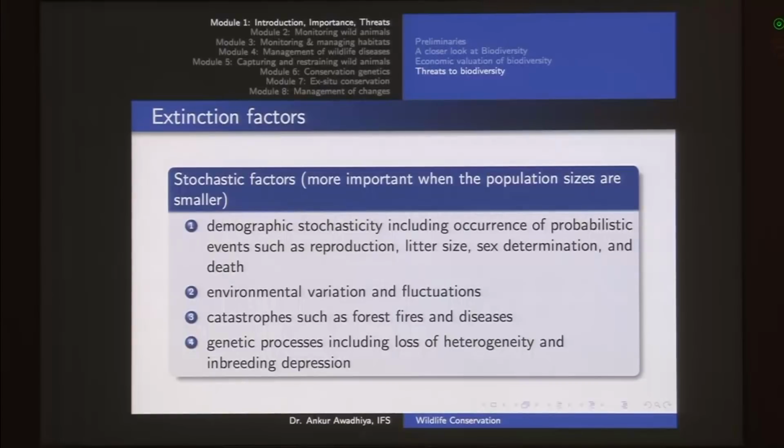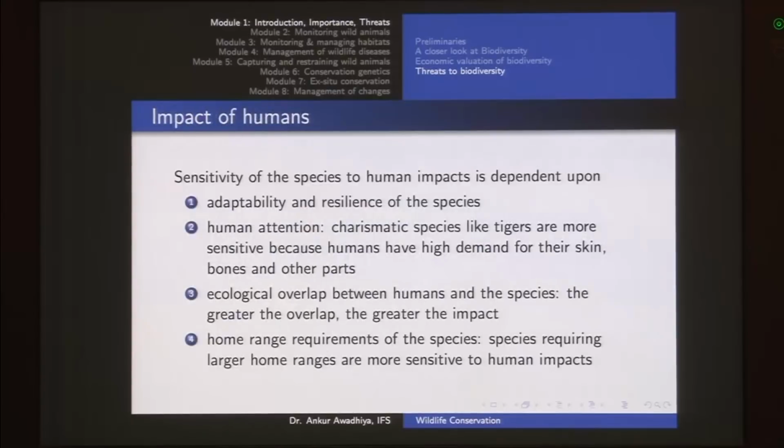Now stochastic factors are chance factors, so these are just probabilistic factors that could occur just by chance. By chance you could have all the offsprings that are male, you could have very small litter sizes, you could have a year that is very hot or a year that is very cold, or a year in which you get a forest fire or maybe a disease outbreak and so on. So all these factors go by the name of stochastic factors.